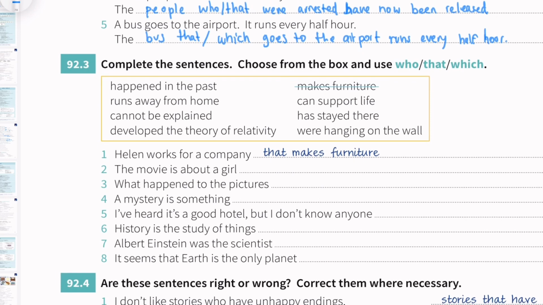Now let's finish this unit with exercise number 3. Complete the sentences, choose from the box and use who, that, or which. The example number 1: Ellen works for a company that makes furniture. So Ellen works for a company where? A company that makes furniture. It describes that this company makes furniture.